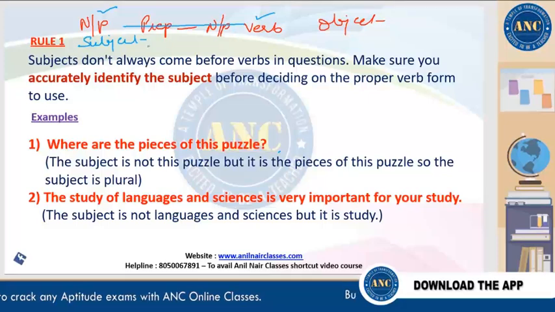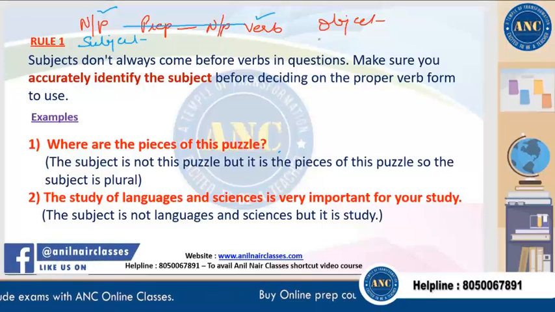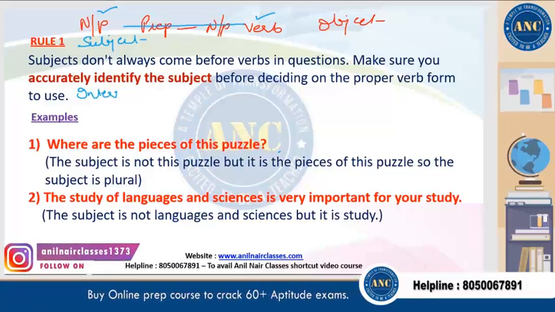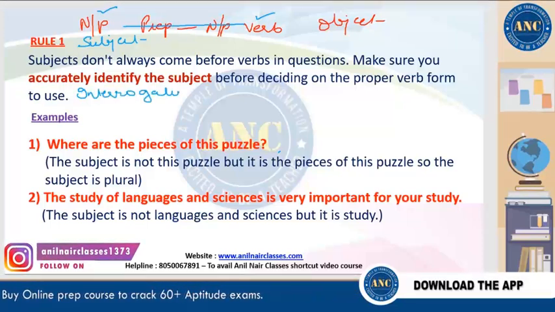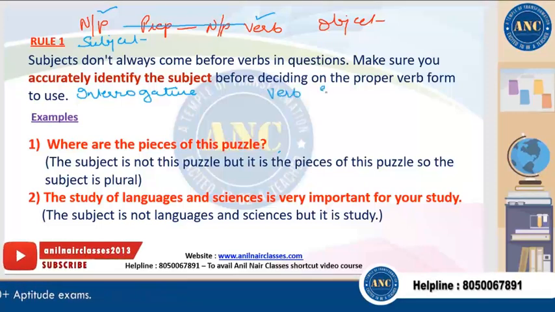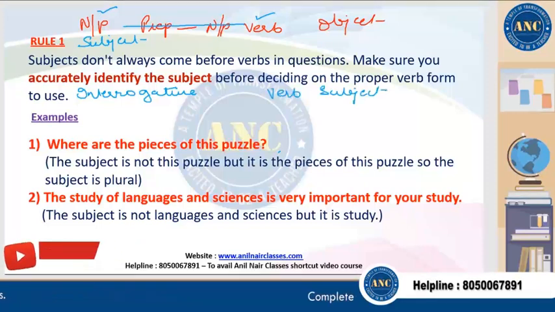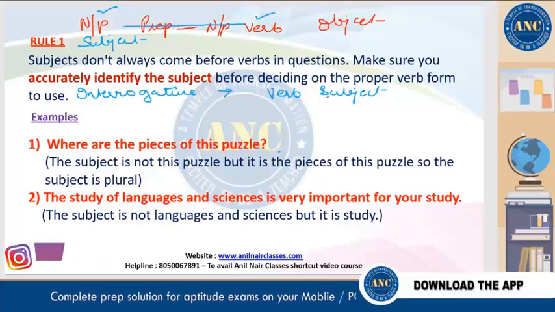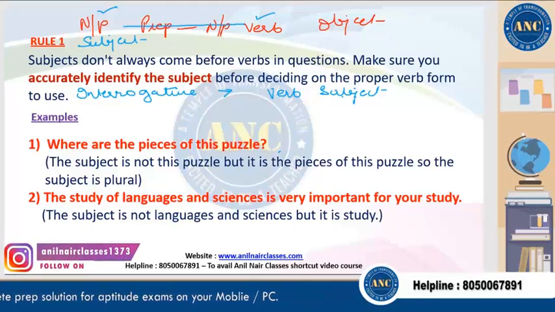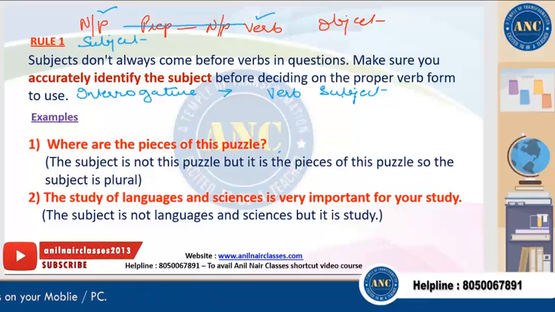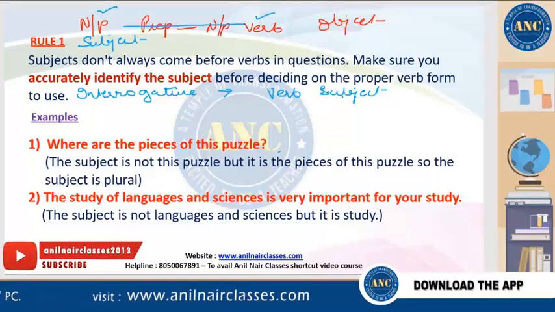So normal structure is first the subject will come, then the verb will come. In the questions, that is interrogative sentences, the verb comes first, and then the subject will come after the verb, right? Subject comes after the verb, specifically in the interrogative sentences, right? But not in any other form. So there are inverted sentences also where the subject will come after the verb.